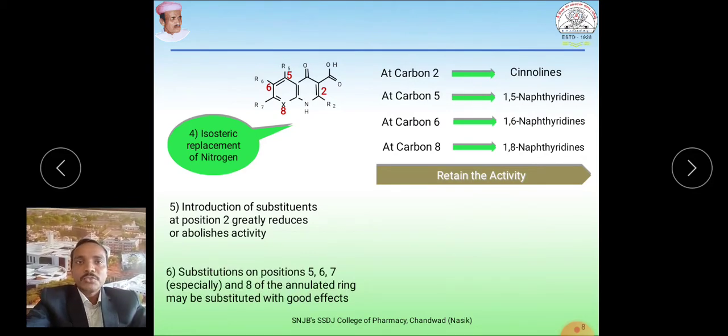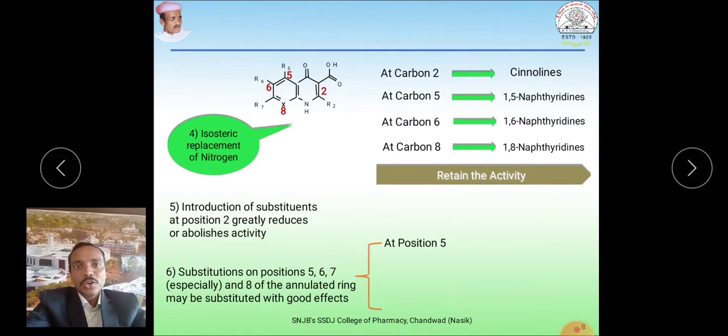Substitution on positions 5, 6, 7 as well as 8 gives us drug molecules with good effect, but some substitutions are fixed and should be at their respective positions. So take a look at that.